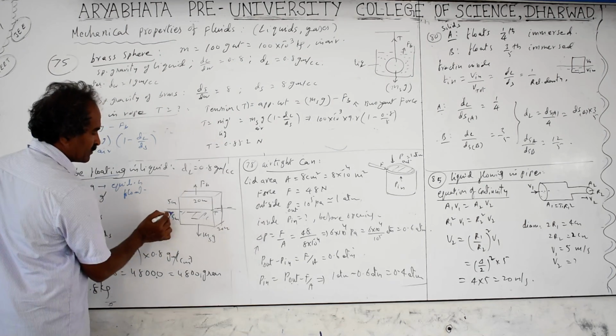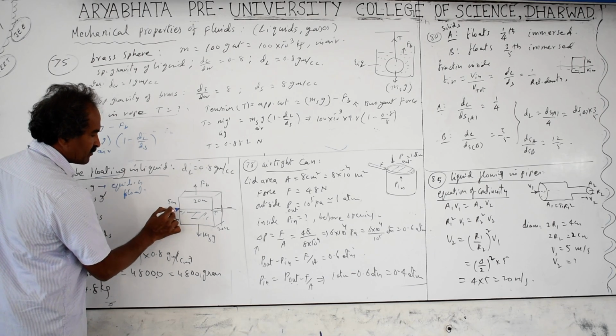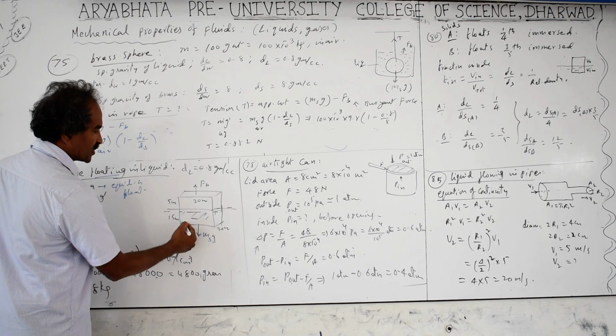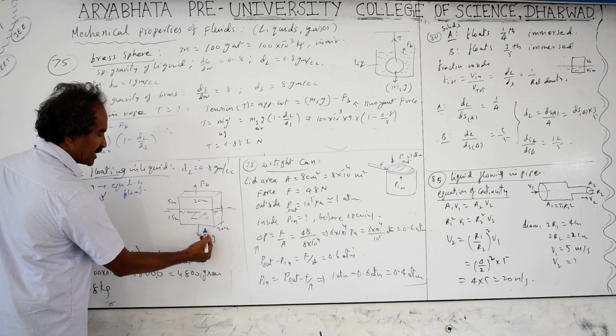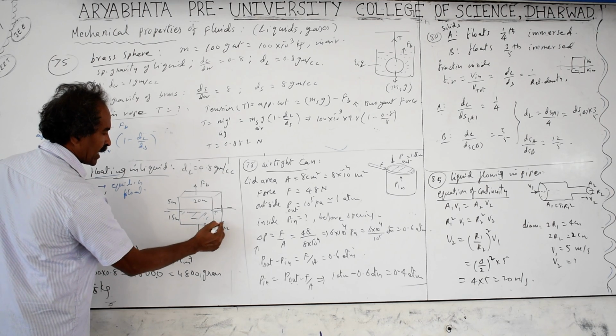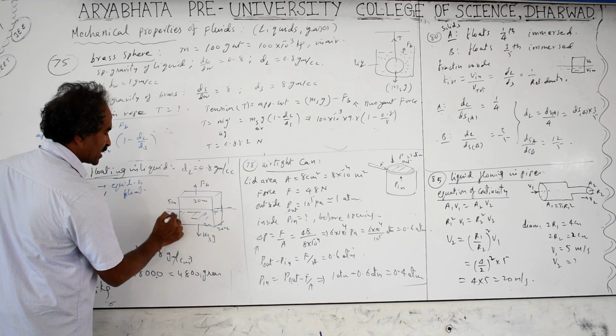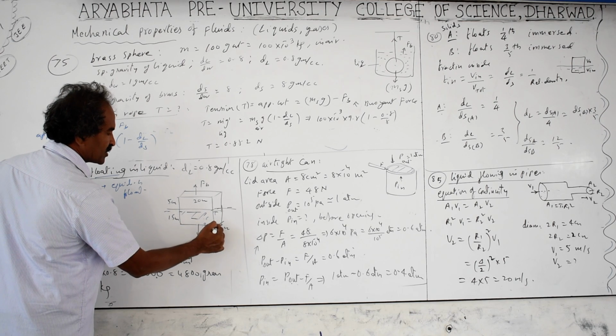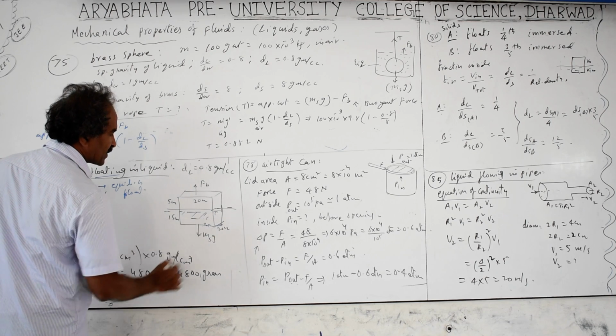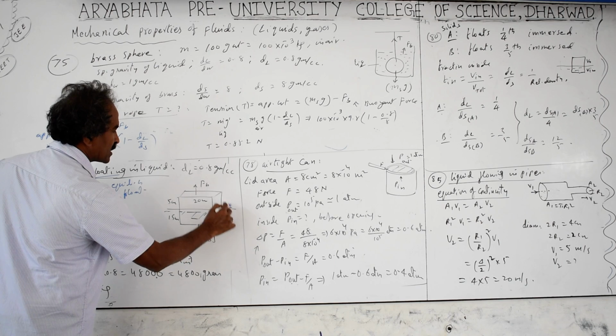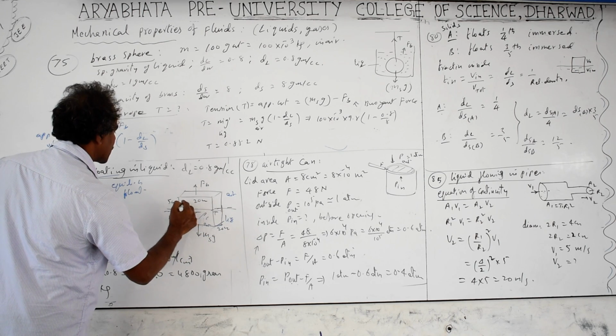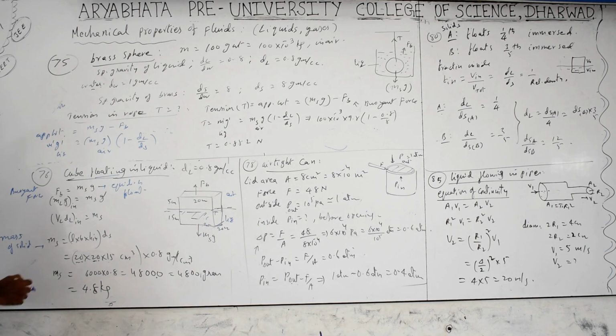Total is a cube of 20. The question says 15 centimeters inside, 5 centimeters outside. Total is 20, 20, 20 actually supposed to be, but this is the remaining 20, and this is also 20. So height is 15, length 20, breadth 20; height is only 15 centimeters for the liquid. Here this portion is only liquid portion. This is the air portion. This is the solid. So mass equals the volume of the liquid which is displaced by the solid.